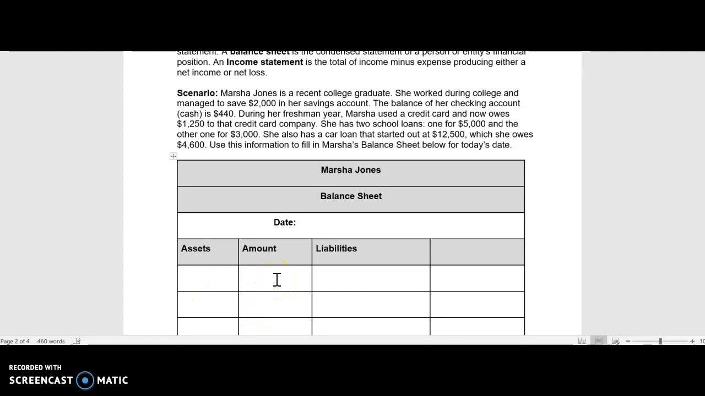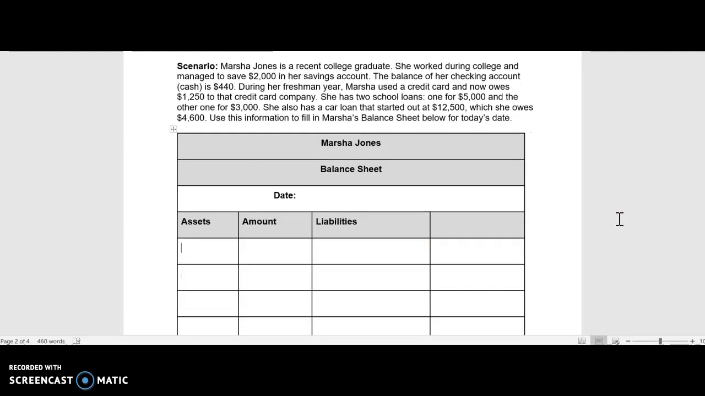So Marsha Jones is a recent college graduate. She worked during college and managed to save $2,000 in her savings account. The balance of her checking account in cash was $440. During her freshman year, Marsha used a credit card and now owes $1,250 to the credit card company. She also has 2 school loans, one for $5,000 and the other for $3,000. She also has a car loan that started out as $12,500, which she now owes $4,600. Use the information to fill in Marsha's balance sheet below for today's date.